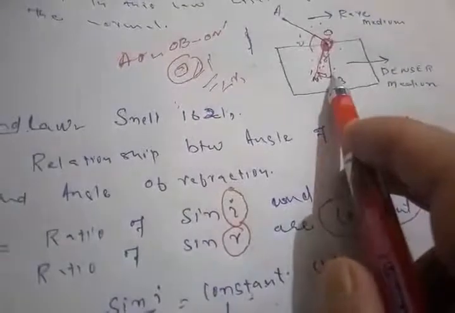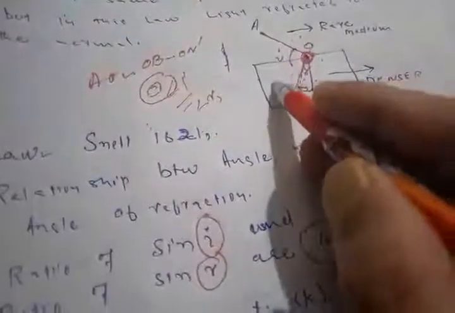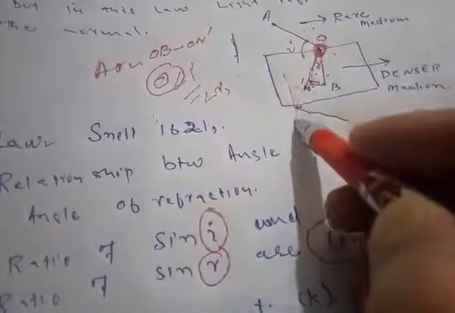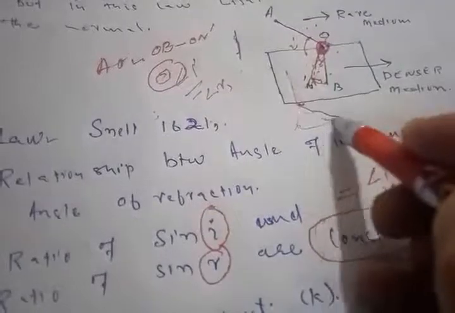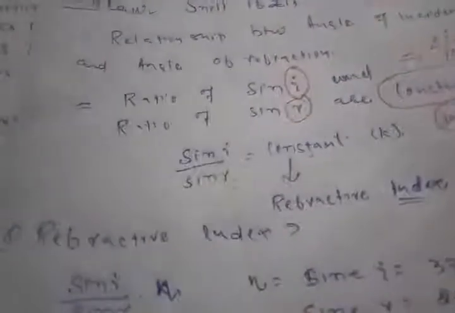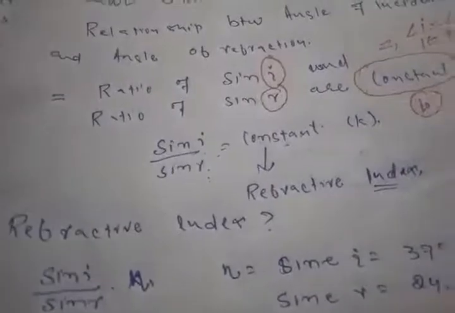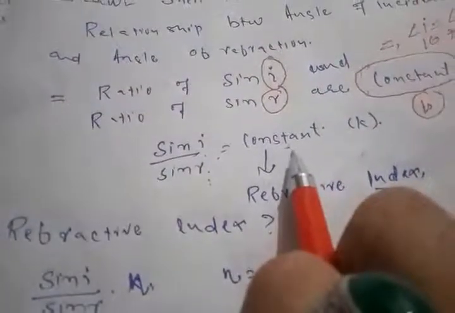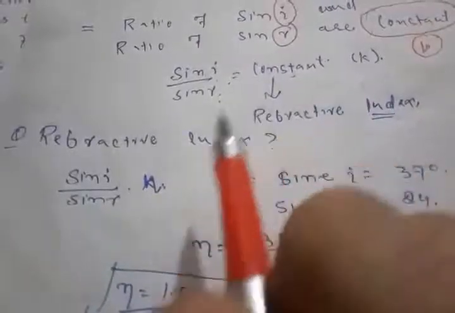It does not mean that in the first law it bends towards the normal, but in the second law, here I will also explain, it bends away from the normal. Here remains the normal, and it is bending away from the normal. So there is a variation. Then why did he explain it with the help of a constant? In the next question we will explain what refractive index means.